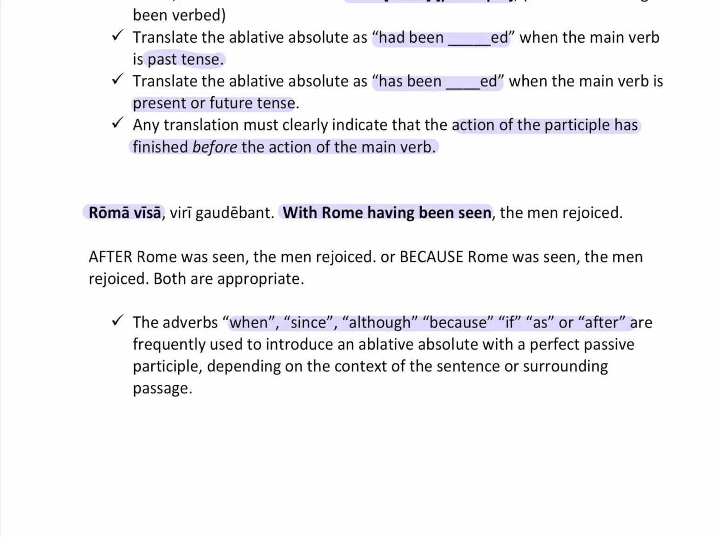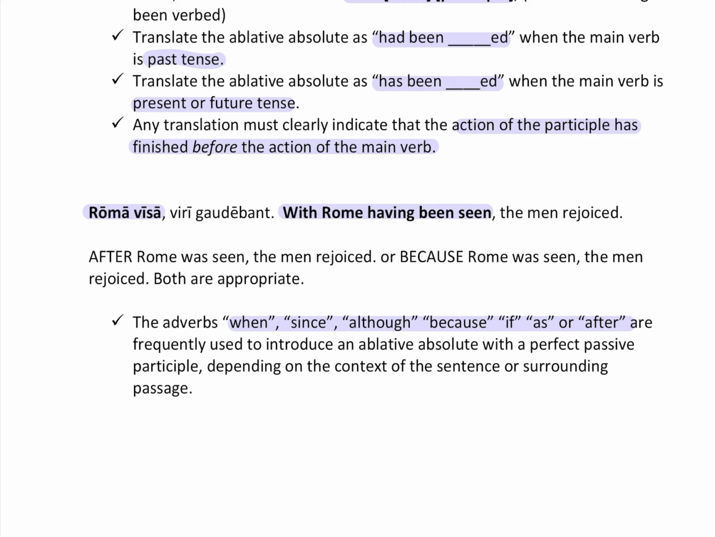So as a reminder, participles sound weird to our English ear. It's perfectly acceptable to translate the above as when Rome was, or when Rome had been seen, the men rejoiced. So remember, imperfect is now kind of interchangeable with perfect. That's why we can say was. So when Rome had been seen, or when Rome was seen, that's probably the more likely one.